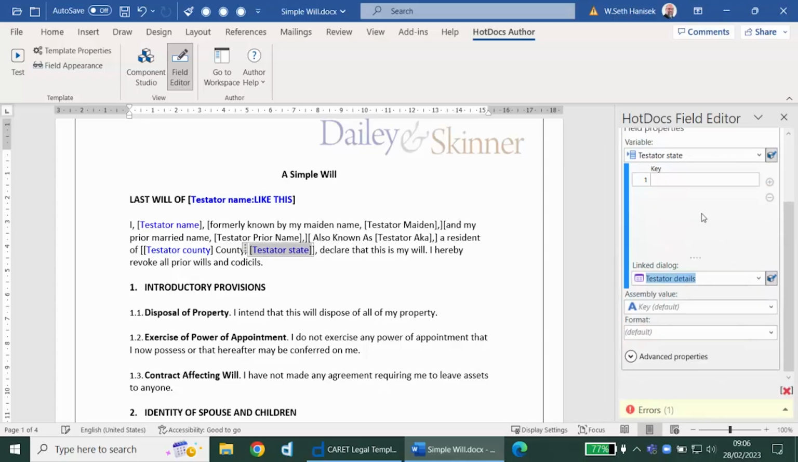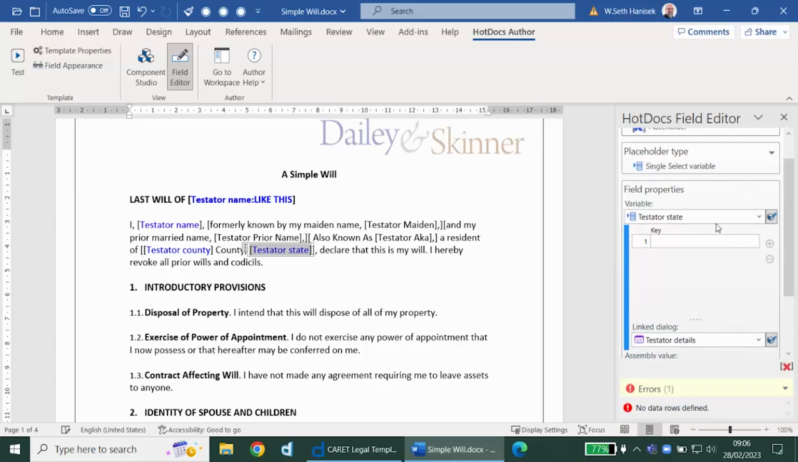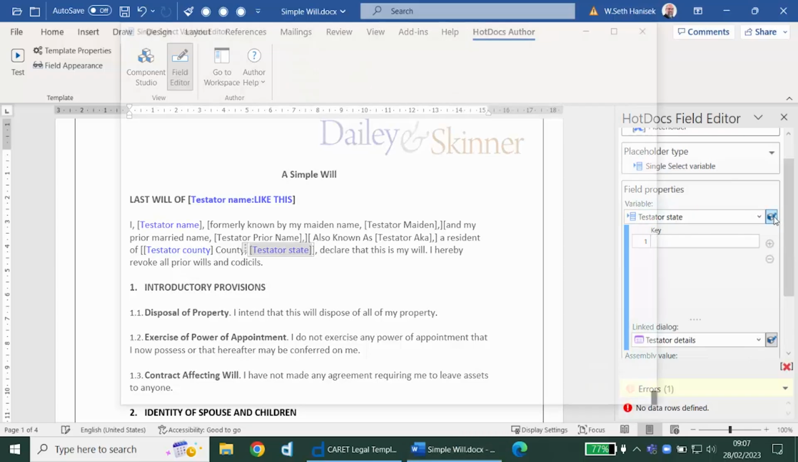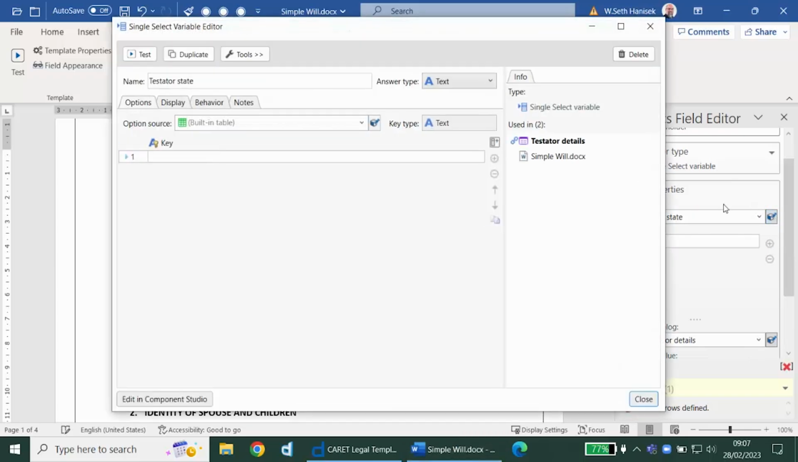Now I've added this variable, but I haven't defined my list of states. So HotDocs is reporting an error. It's saying that no data rows were defined for this variable. Anytime we want to change the properties of a variable, we can edit its component. So each time we create something in HotDocs, it's stored as a reusable entity called a component. We can edit those components' details to change their behavior.